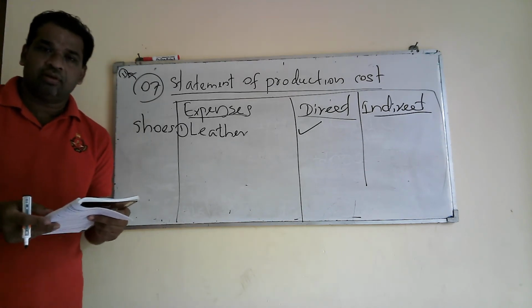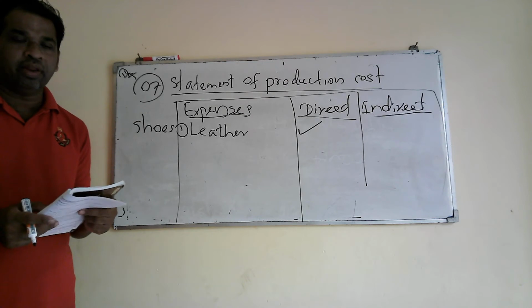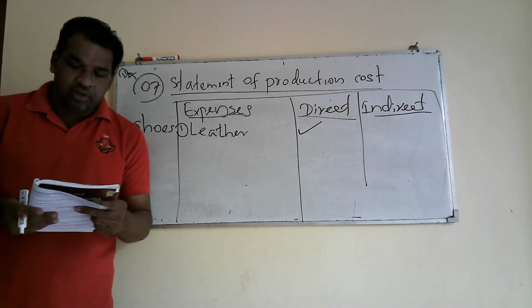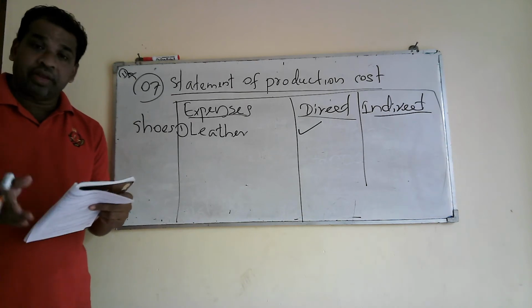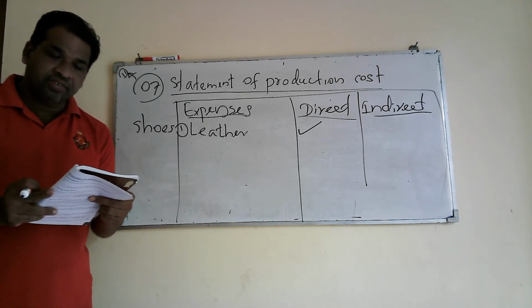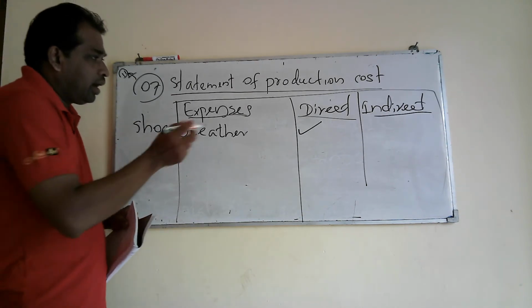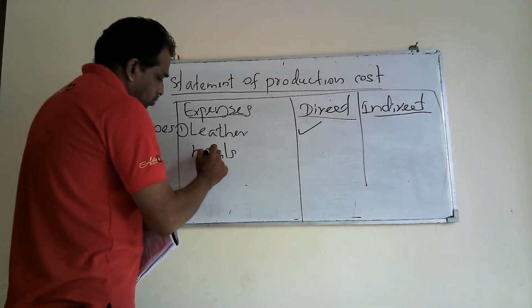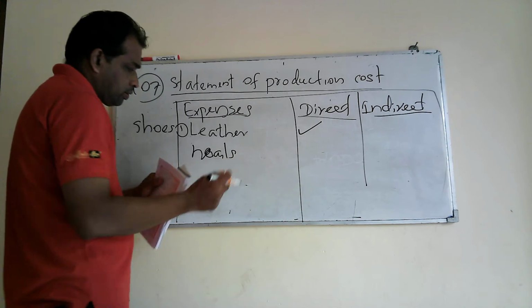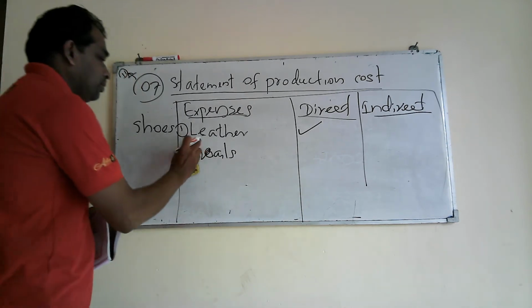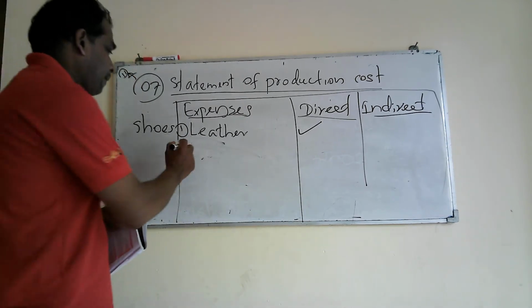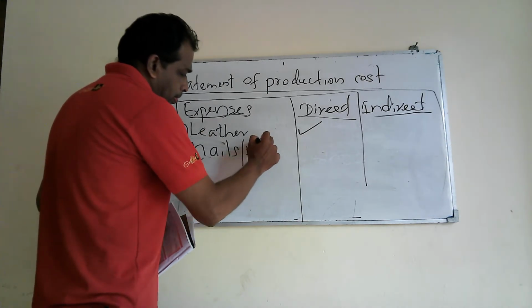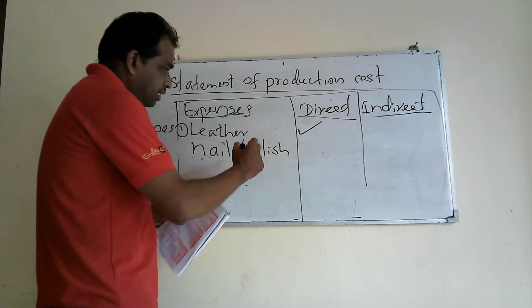Anyway, we cannot directly attribute them to a product. So we have to take those 2 items, nails and polish, under indirect material cost.